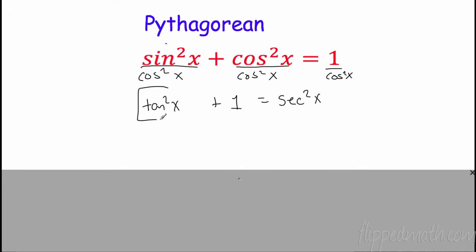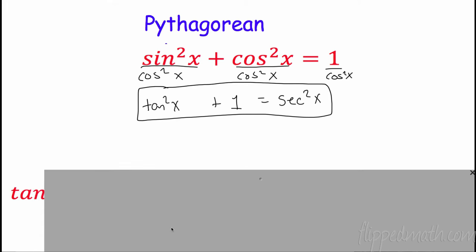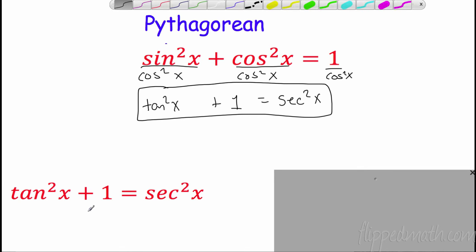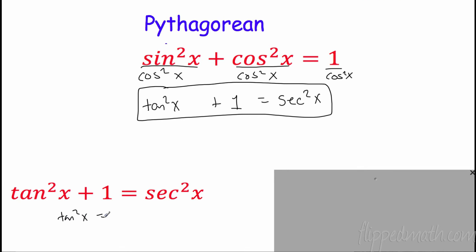So now we have another Pythagorean identity. And you should probably write that one down. It's a big one. So it is tangent squared x plus 1 equals secant squared x. And along those same lines, if we had just tangent by itself, we could subtract 1, right? We could have tangent squared x equals secant squared x minus 1. So that's another thing we could substitute in. I see secant squared x minus 1, I can put tangent squared x. I'm giving you gold here, people.